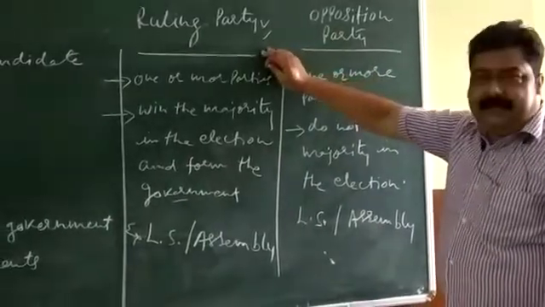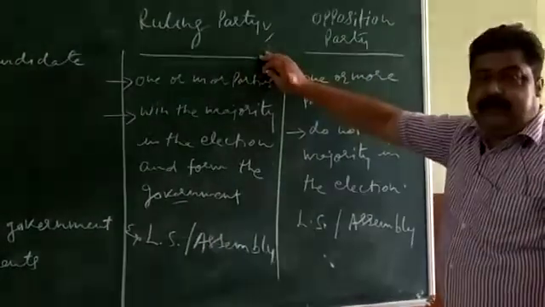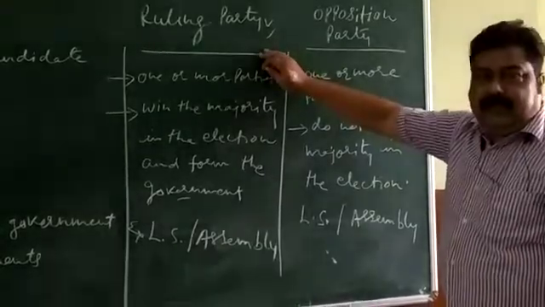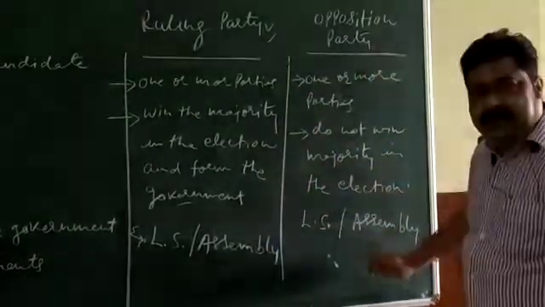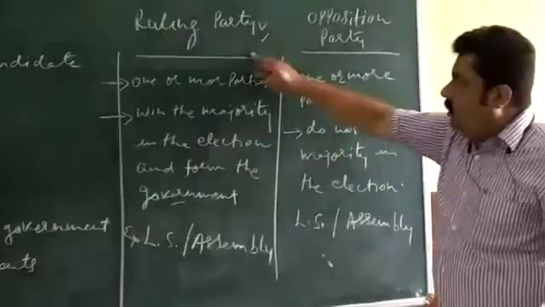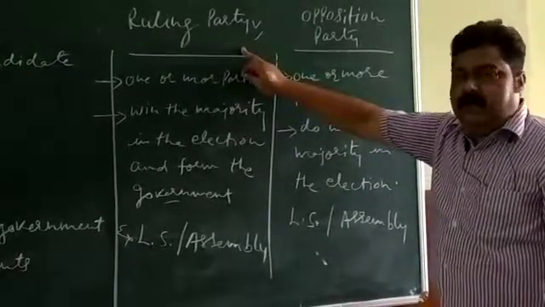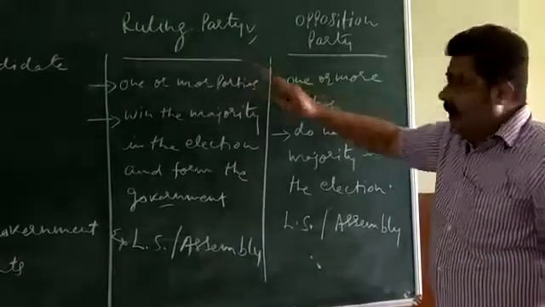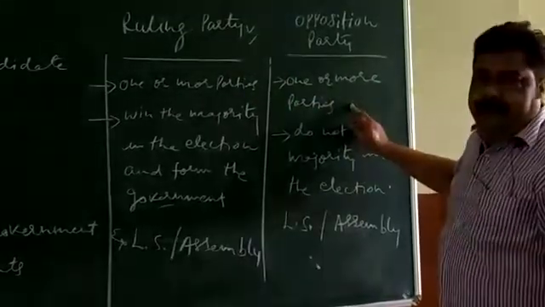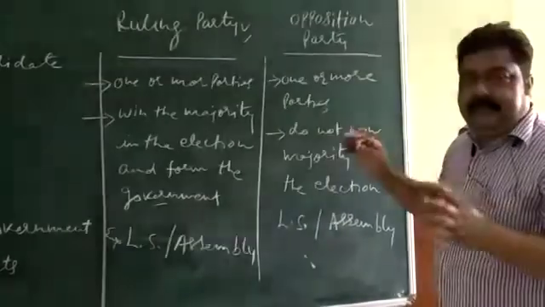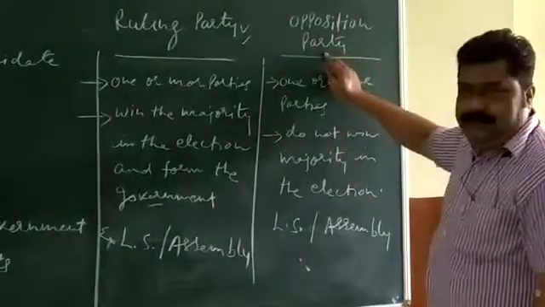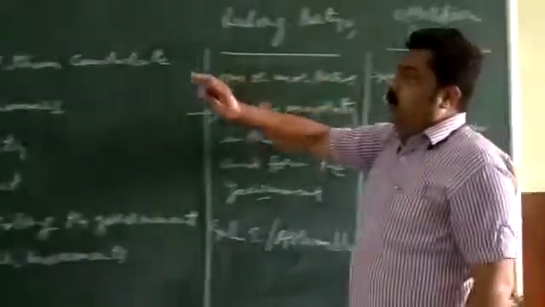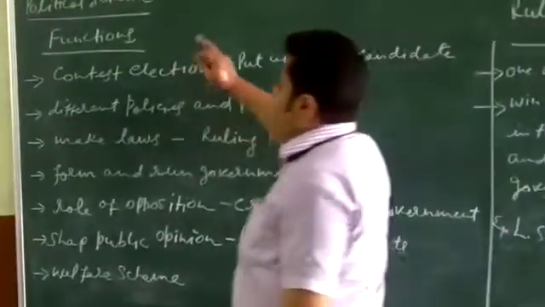The party or group that gets the majority in the house is called the ruling party, and those who do not get the majority, who are not able to prove the majority in the house, are called opposition.